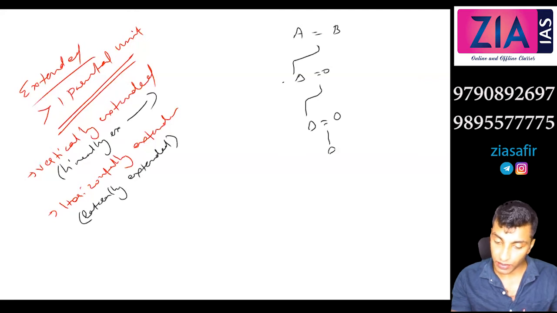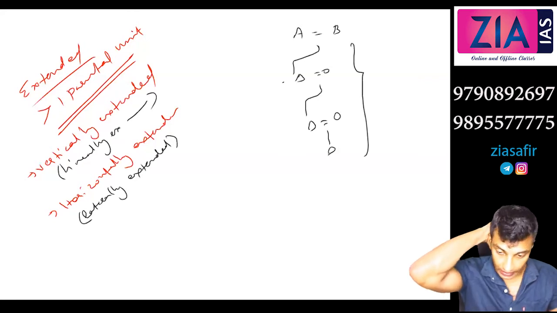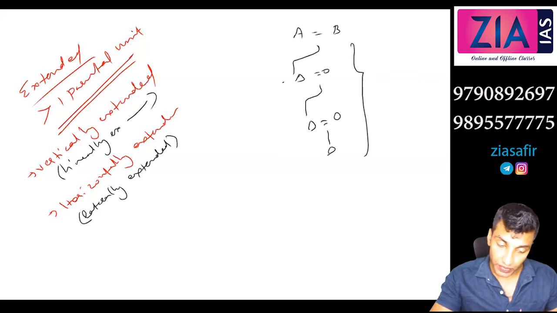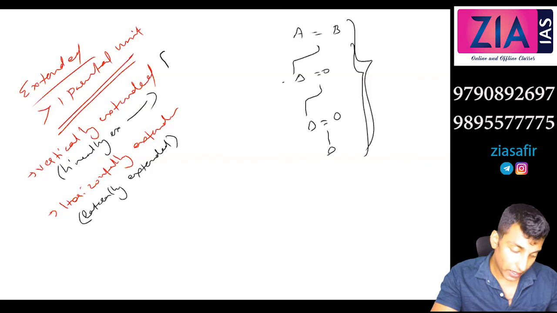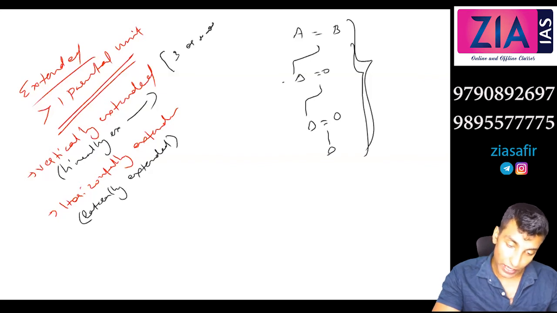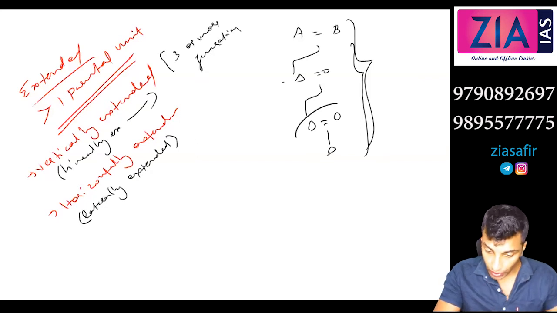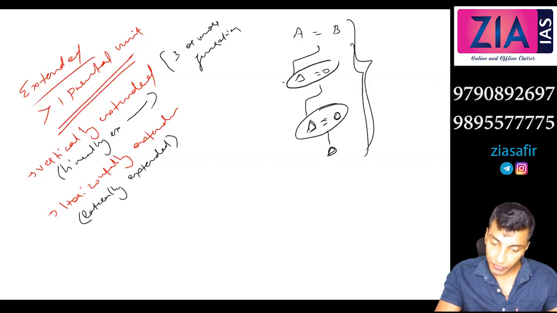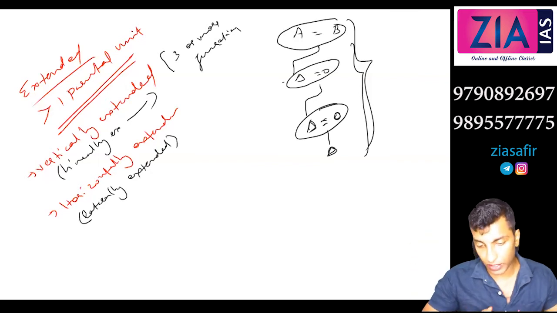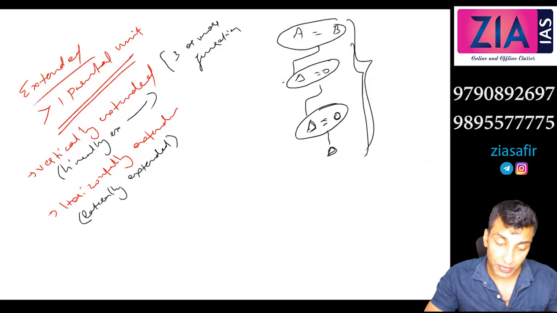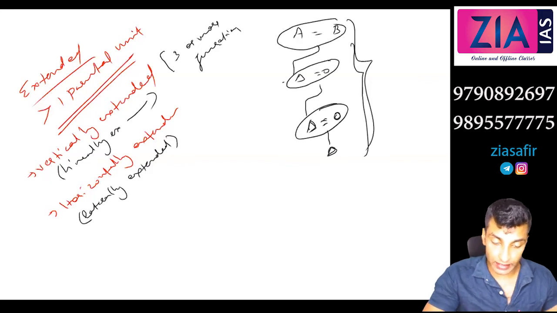So you can see here vertical addition, right? So this is what linearly extended or vertically extended. So here what you can write is 3 or more generation. For example, if this is you and your family, you are the husband and the wife, so this is your kid. And then this is your parents, and this is the father and mother of any of the parent. So this is what linearly extended or vertically extended.